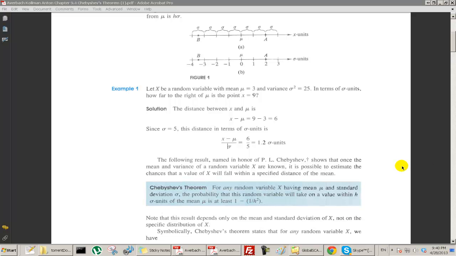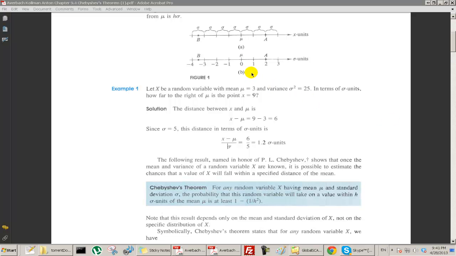And now comes the interesting theorem by Chebyshev. If we talk about going 2 standard deviations above the mean and 2 standard deviations below the mean, Chebyshev's theorem will tell us how much of the data, or rather a minimum amount of the data, or a minimum amount of the probability.